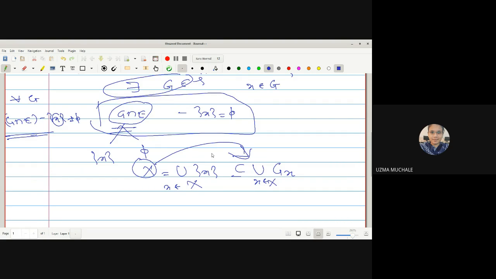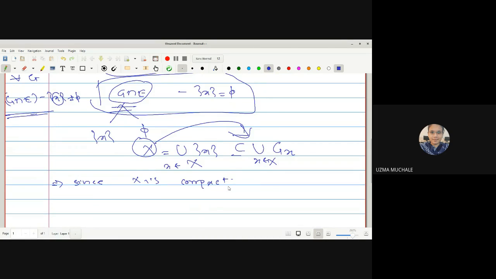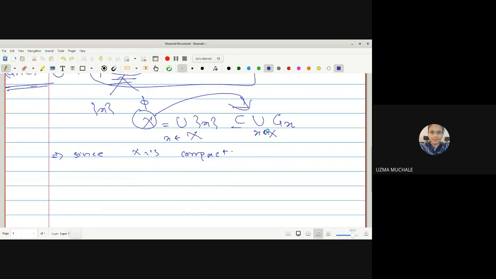Now we have shown the existence of an open cover for X, but we know that since X is a compact space, we can use the definition of a compact space: for this open cover I can have a finite subcover.